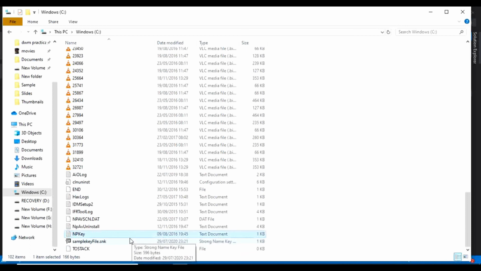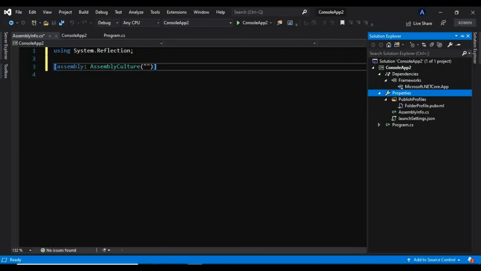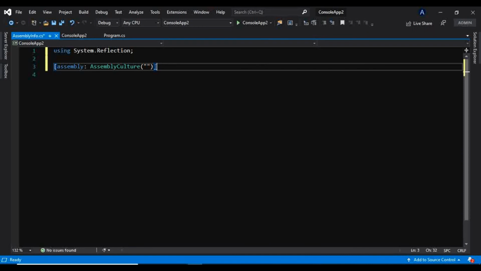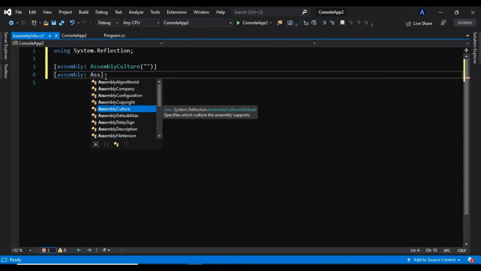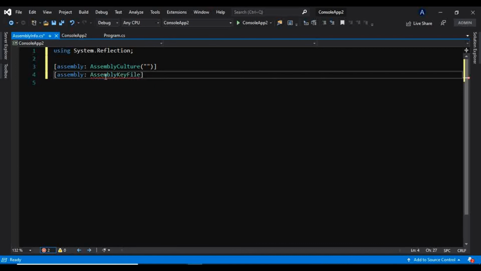Now we have to sign an assembly with this private public key pair file. So we have to take this name and go to the assembly info. Just type in here assembly key file, and you have to specify that file name as well as the path where it is located.